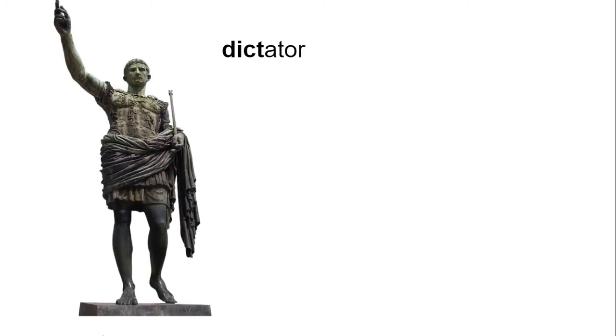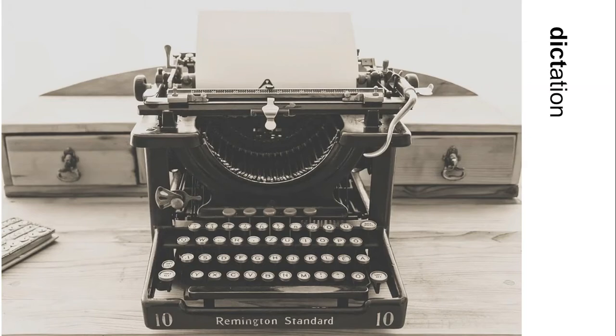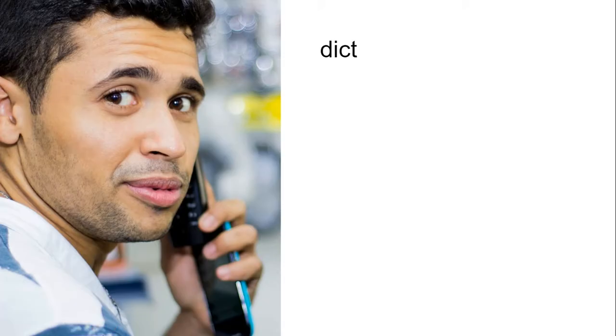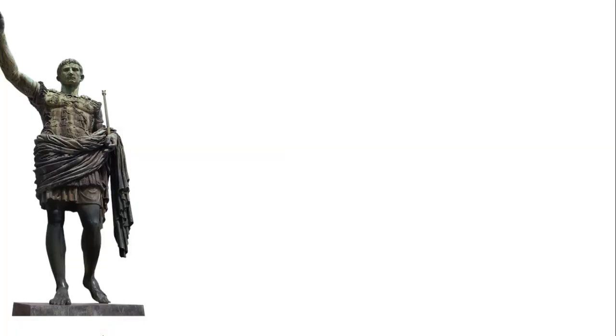What do the following words have in common? Dictator, dictation, dictionary. Of course, they all have the root dict, but what do you think that root means? Dict means to say or to speak, and if you know this root, then it can be useful in helping you memorize or recognize other words.